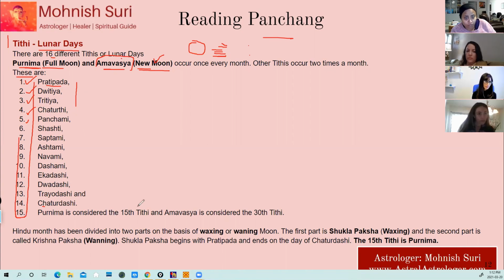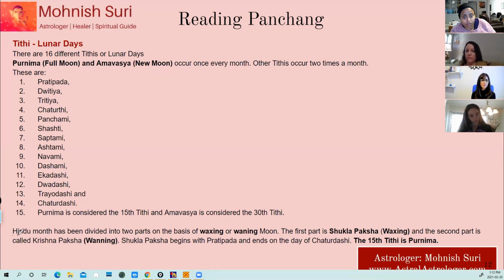1 till 15. And on the 15th day, the Purnima is considered, which is the full moon. And then on the 30th day, the Amavasya comes, when the moon is zero. So a 15-day cycle happens. And every day the moon changes its nakshatra. No need to memorize anything, just for your knowledge, okay?